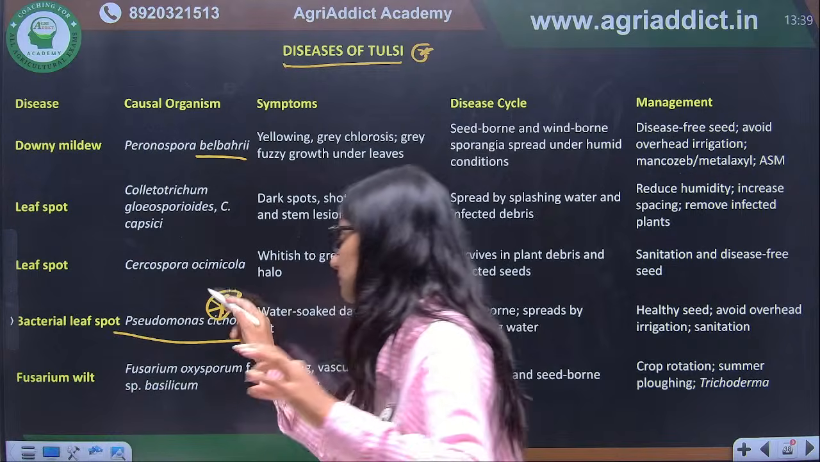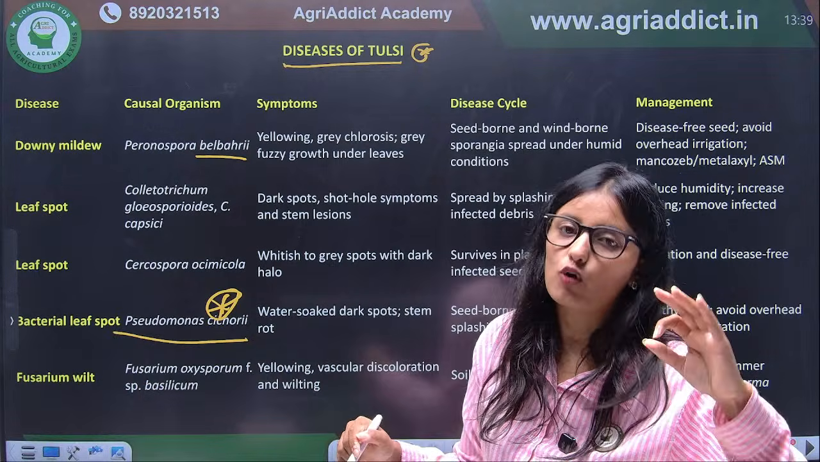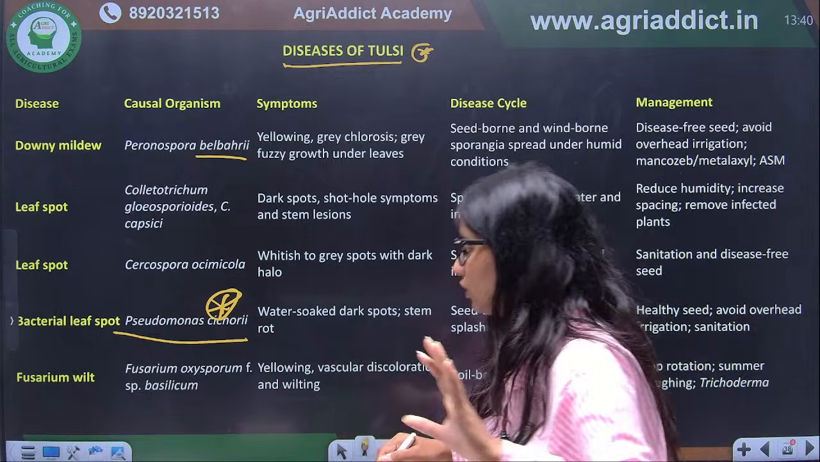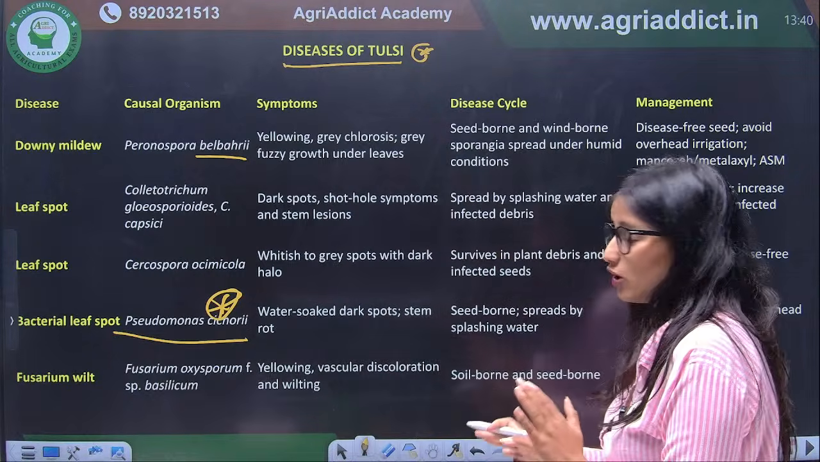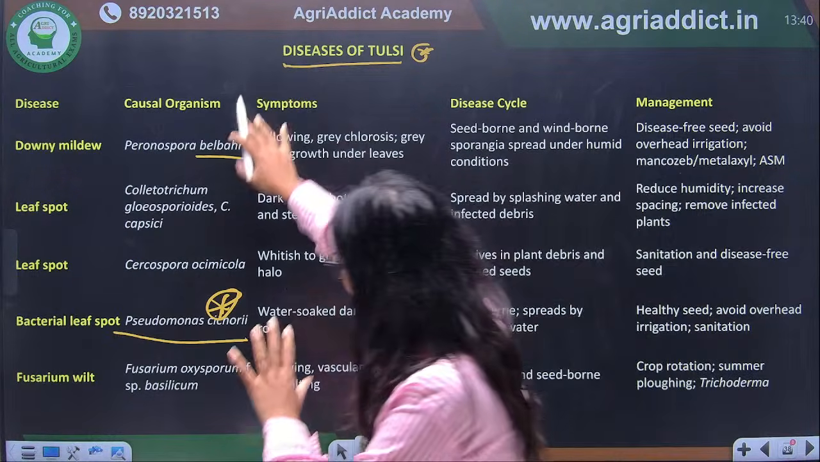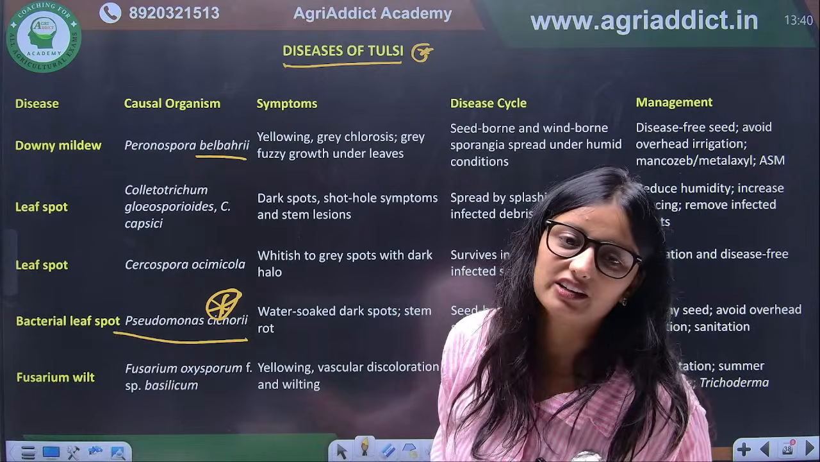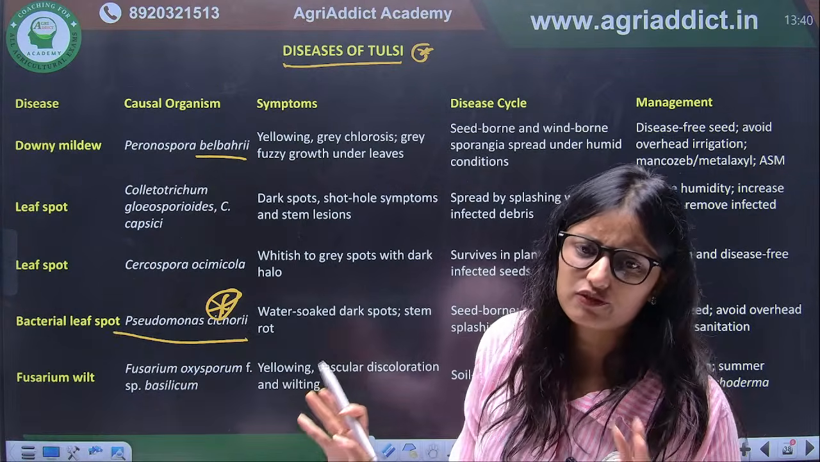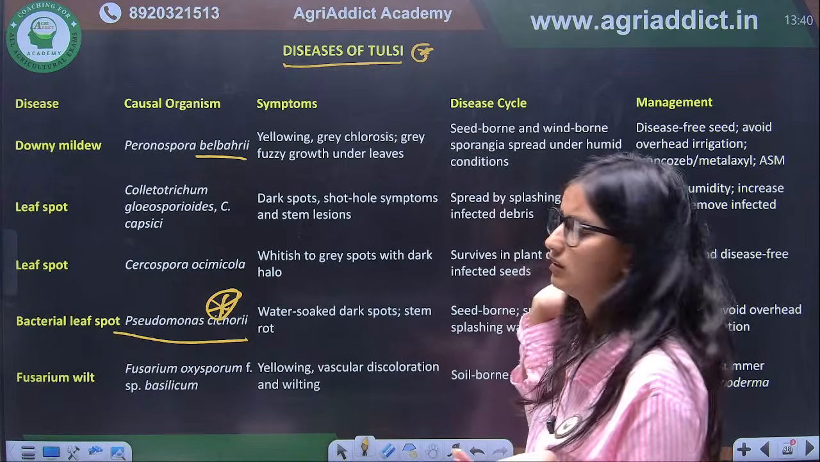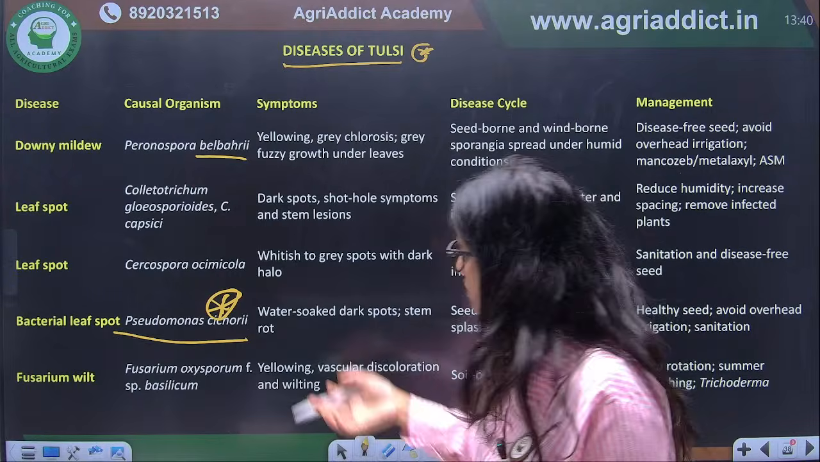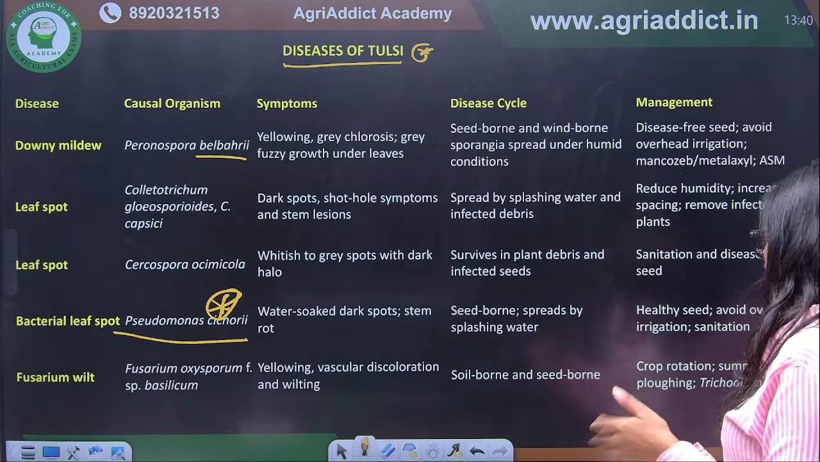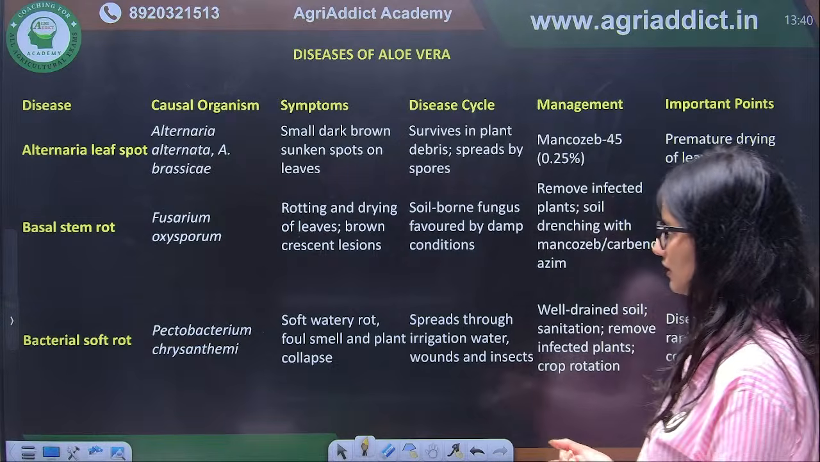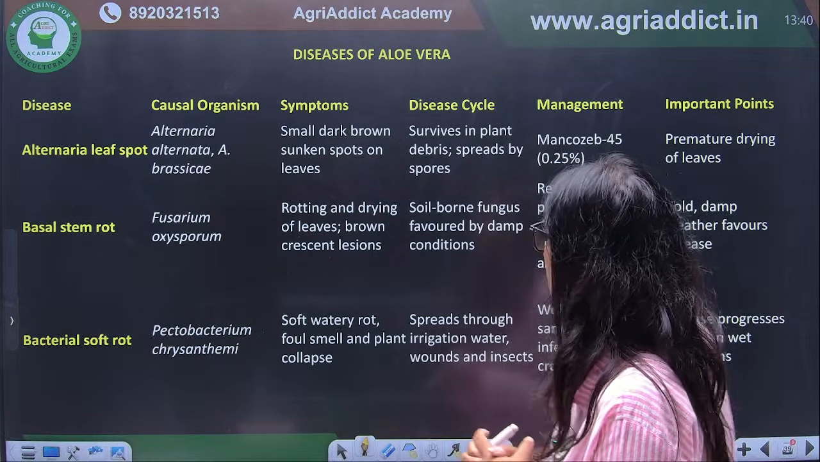Okay, bacterial leaf spot, what is happening? Water soaked lesions will be there. Okay, fusarium wilt, again Fusarium oxysporum. So we are not discussing them in detail because we have discussed each and every pathogen in detail, and there is no specific or significant question from these topics, because they have very simple disease. You can just directly check, there is nothing important in this.